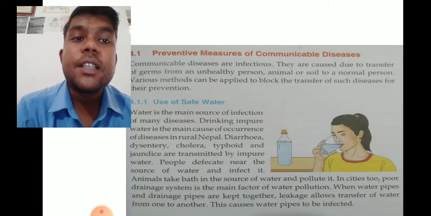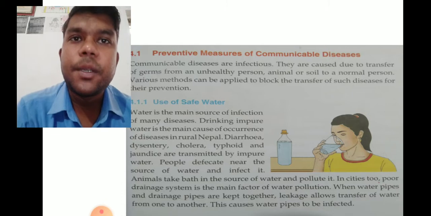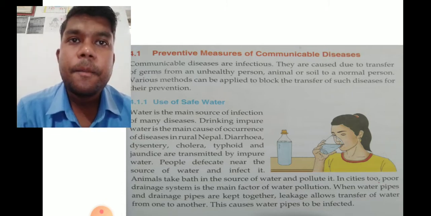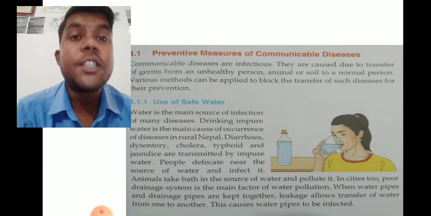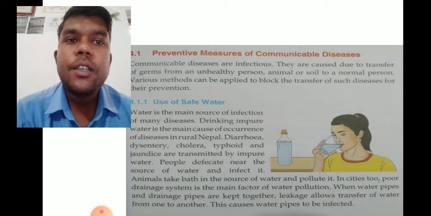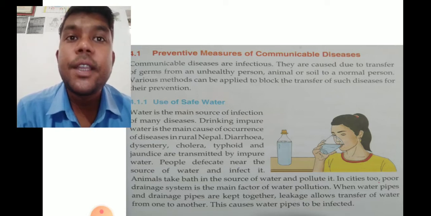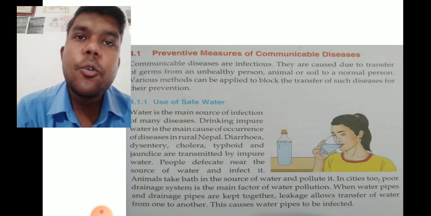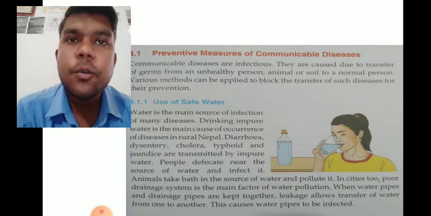People defecate near the source of water and infect the water. That means releasing waste from the body, not using a proper toilet, not using a proper place for disposal of waste. If people defecate near the source of water, the waste goes and mixes in the water, and overall the water is polluted.